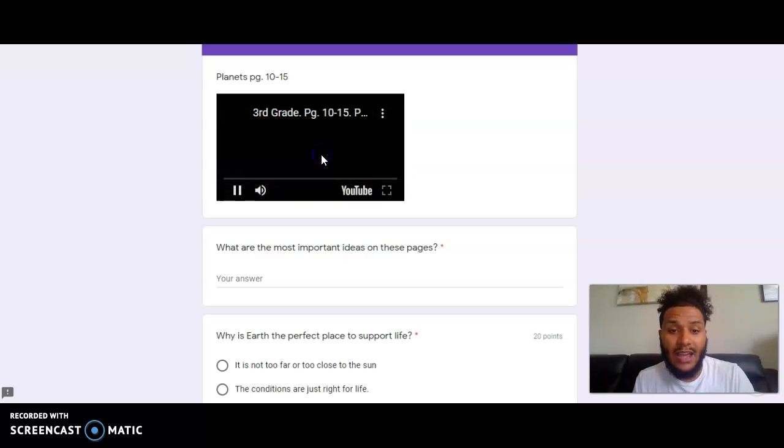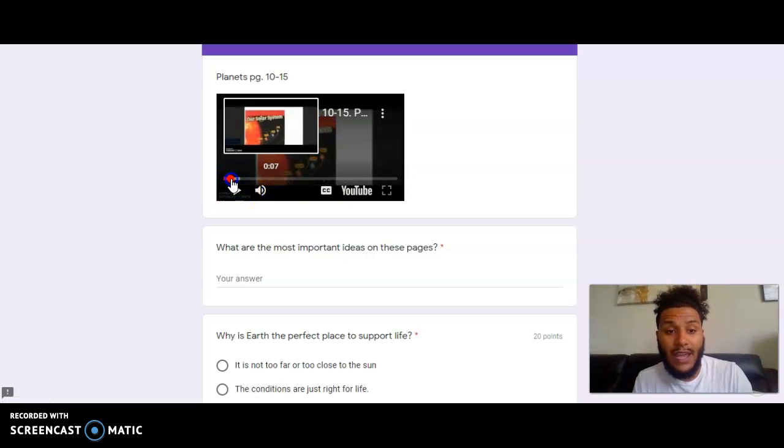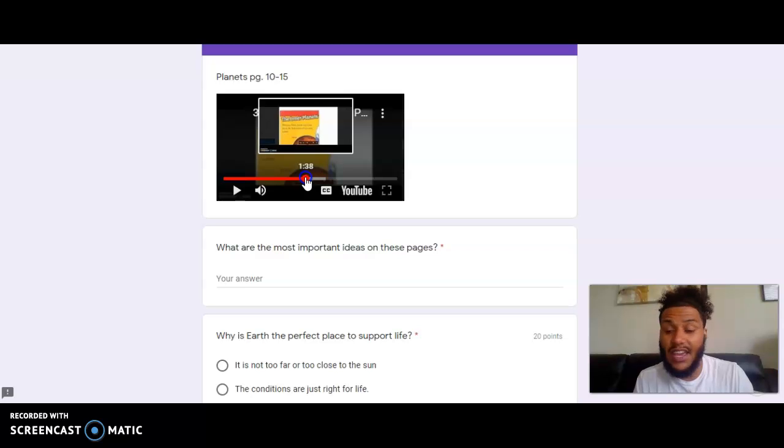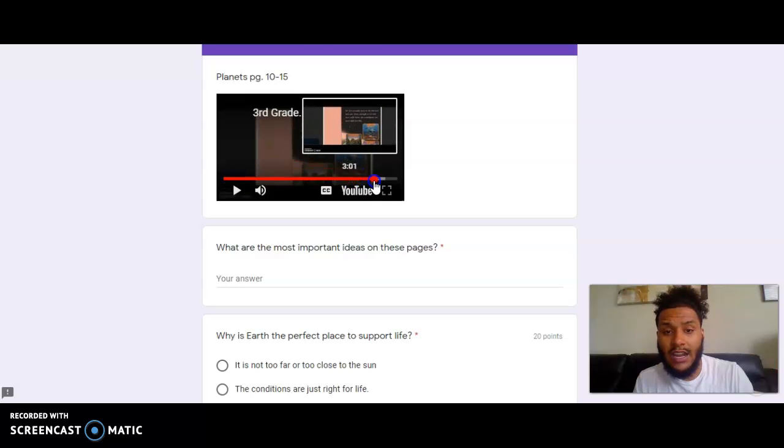Now, I again am not going to read through pages 10 to 15 again for you. Pages 10 to 15 discuss the solar system. It also discusses the inner planets or the rocky planets. Those are the first 4 planets in the solar system. And then it talks about Earth a little bit. And that's all that it talks about in pages 10 to 15.